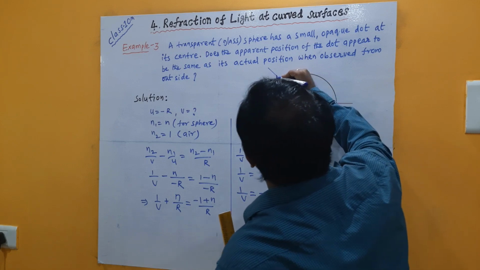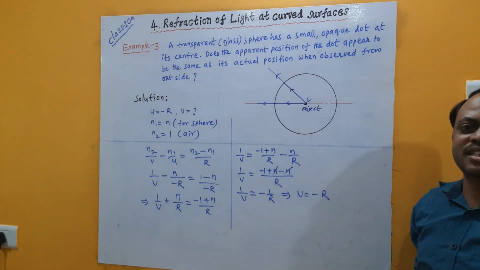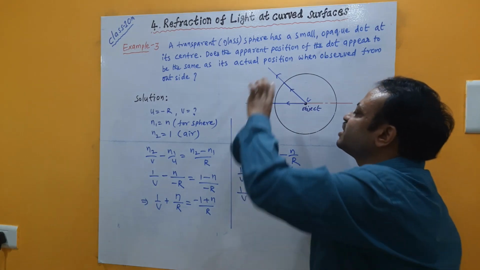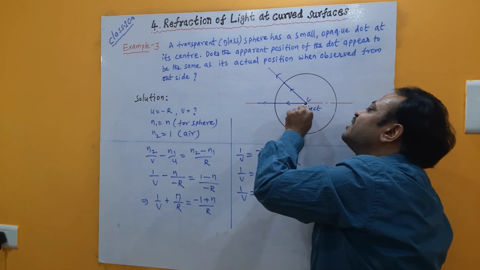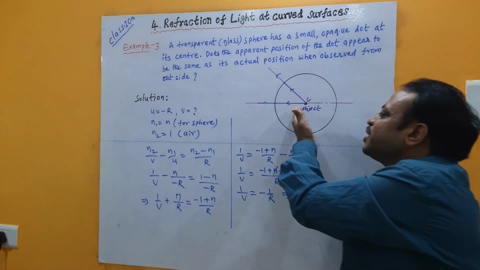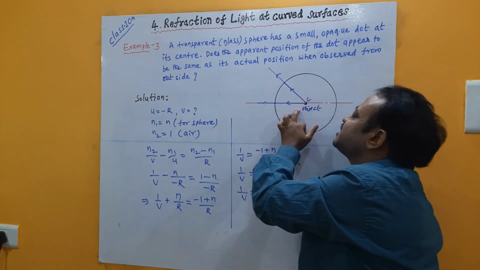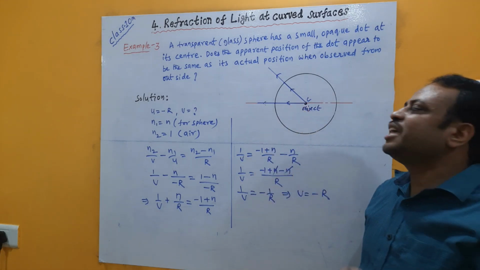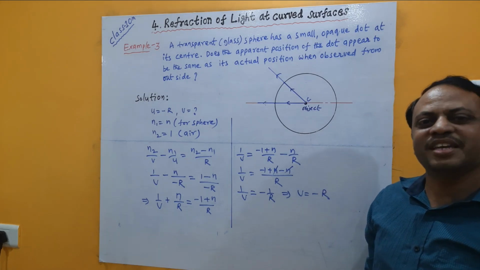So the two light rays which are starting from the object will continue to diverge without any change in their path. If the light rays are diverging, then they will never meet. If you retrace their path back, they appear as if they are starting from this point. So that point only becomes the position of the image. It means for an object at the center of curvature, the image forms again at the center of curvature, there is no change in the position of the image.